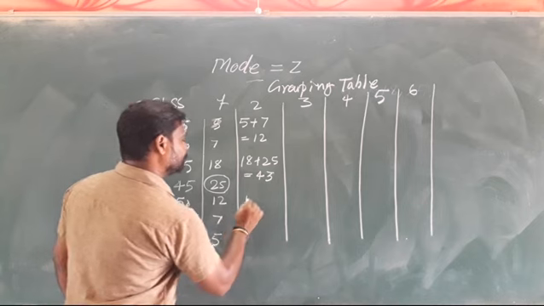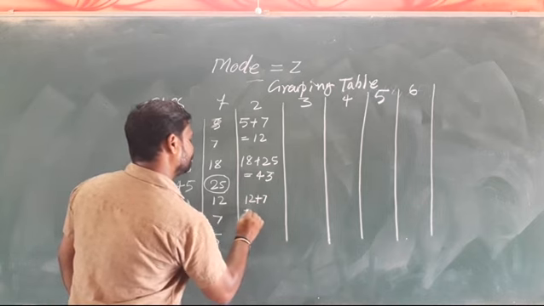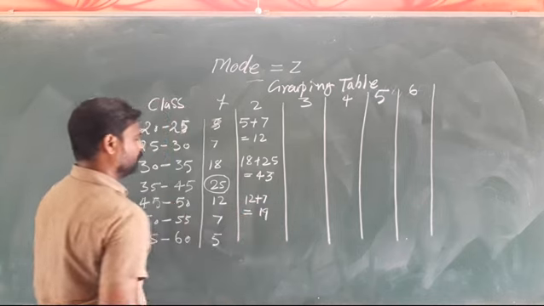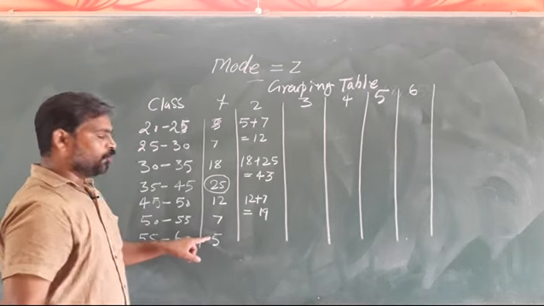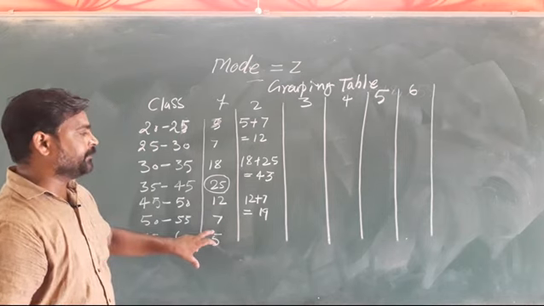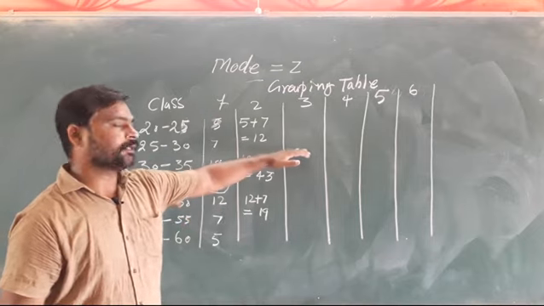Now 12 and 7 becomes 19. Now only 5 is remaining, we will leave it here and go to the third group.